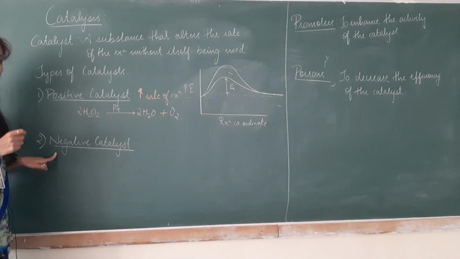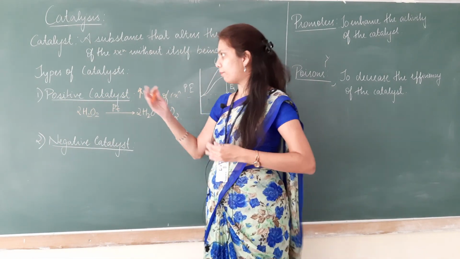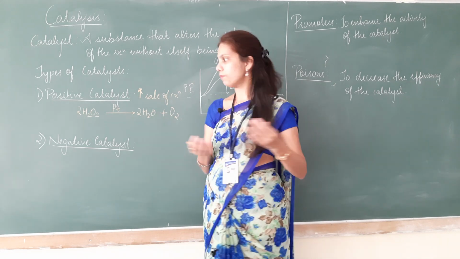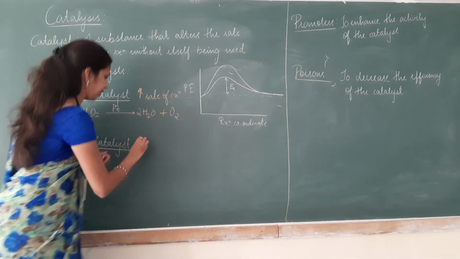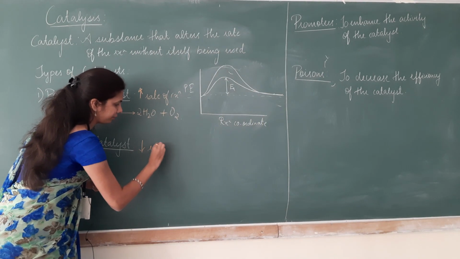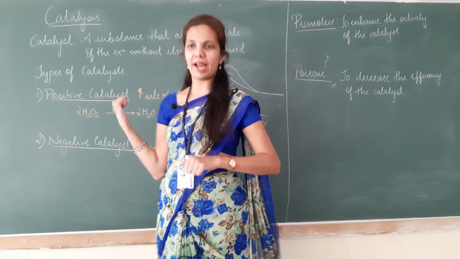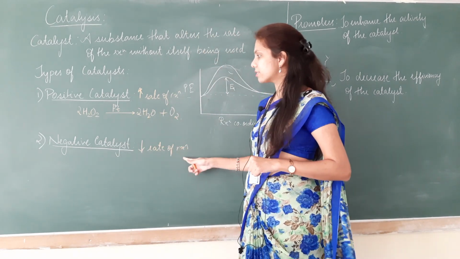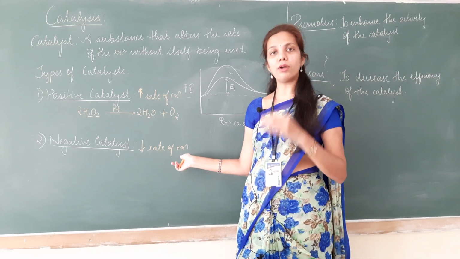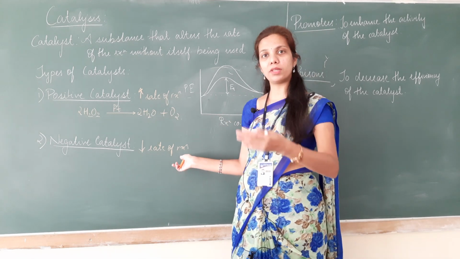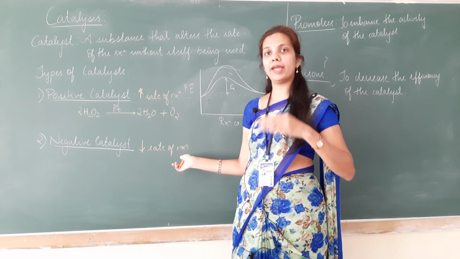Next we have the negative catalyst. A negative catalyst is the opposite of a positive catalyst. A positive catalyst increases the rate of the reaction, whereas a negative catalyst decreases the rate of reaction. Now how does this catalyst decrease the rate of reaction? It does not lower the energy of activation, but rather reacts with the reactant molecules, thereby decreasing the number of colliding molecules.